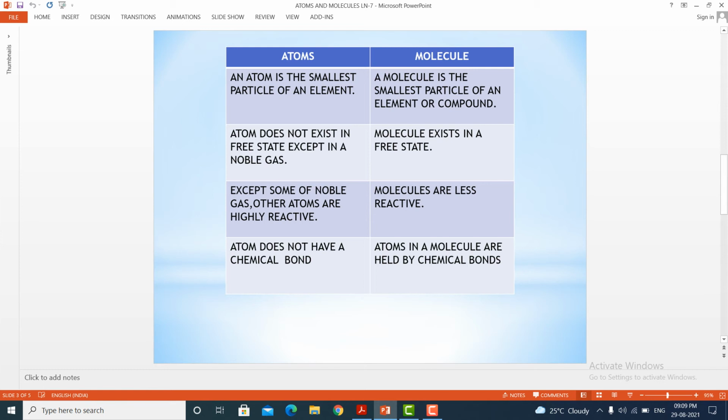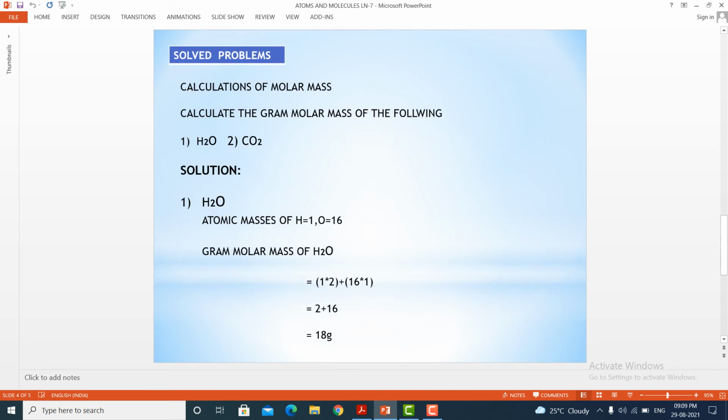Atom doesn't have a chemical bond, whereas many atoms in a molecule are held by chemical bonds. You learnt many types of chemical bonding binding the atoms together: electrovalent bond, covalent bond, coordinate covalent bond. All this you learnt under the chapter chemical bonding in class 9th itself.